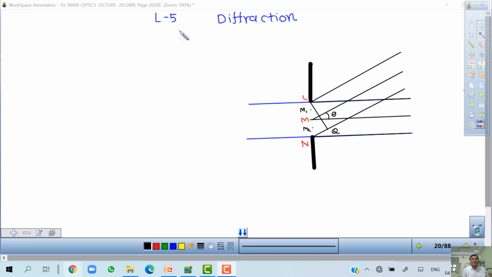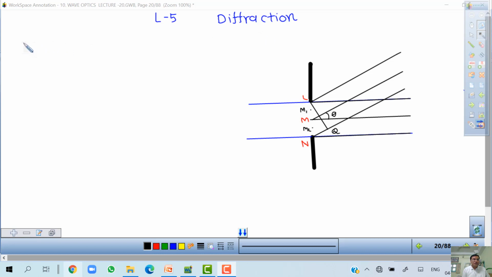Lecture fifth one, and that is the new phenomena, that is the diffraction. In last two lectures, we discussed interference, and in the present lecture, we discuss diffraction.